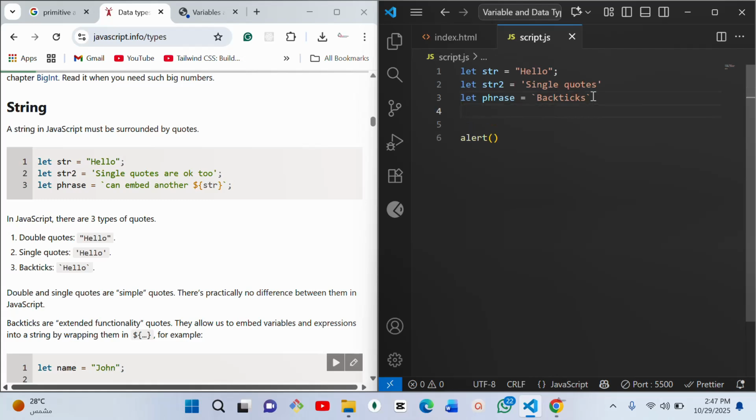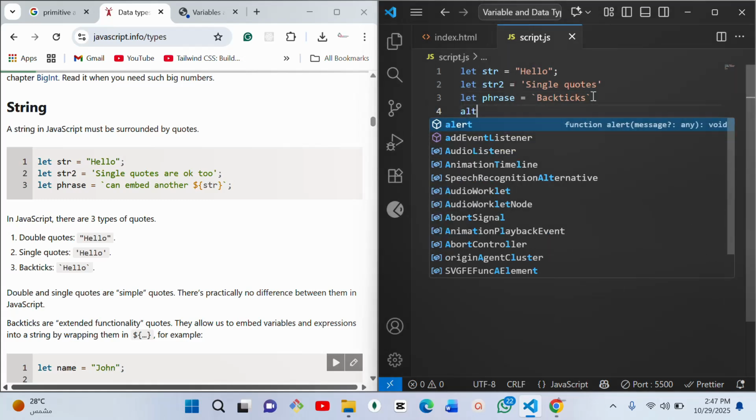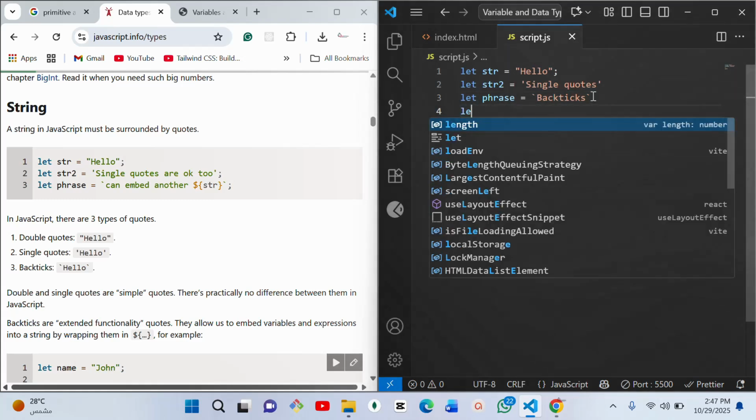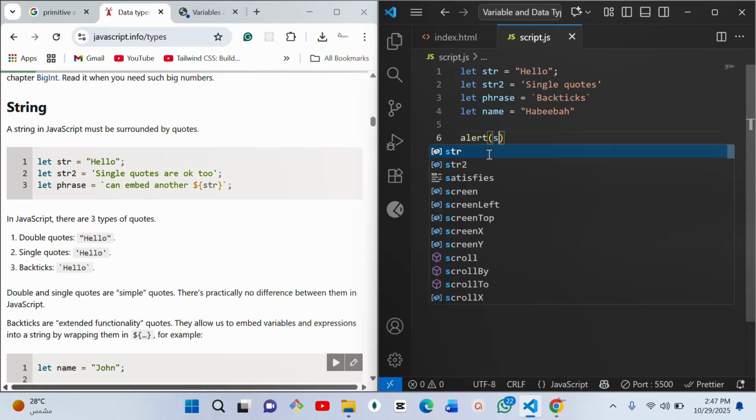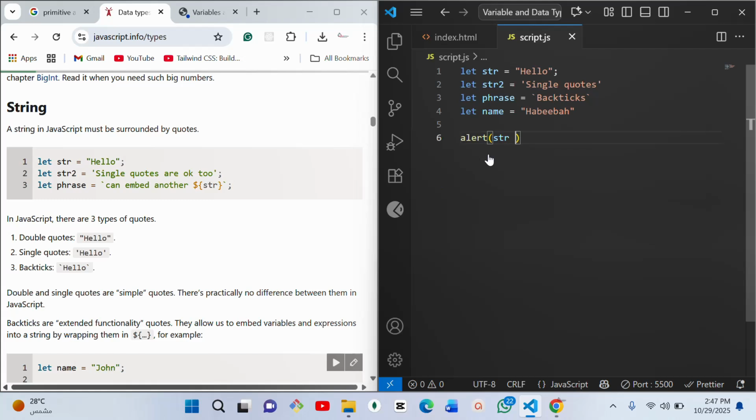So let me just say let name, and I want to assign Habiba to it. Okay, so let name be Habiba. So I want to say hello Habiba, right? So hello is this str, which is our first string, and then to add Habiba, I will need to use this concatenation, this plus.